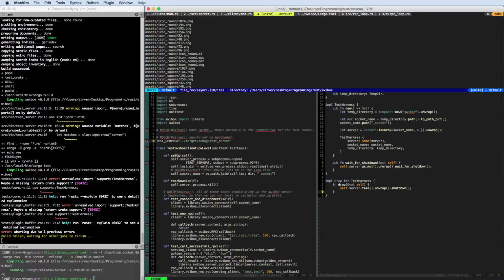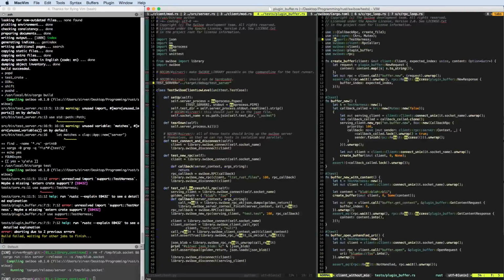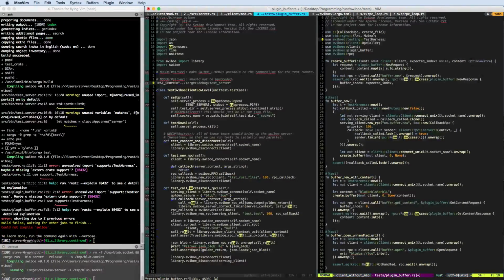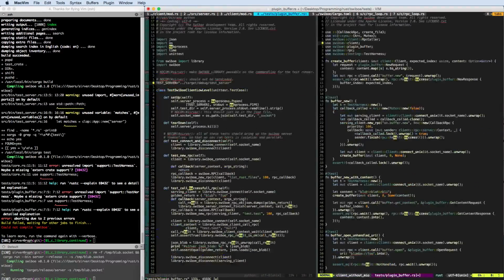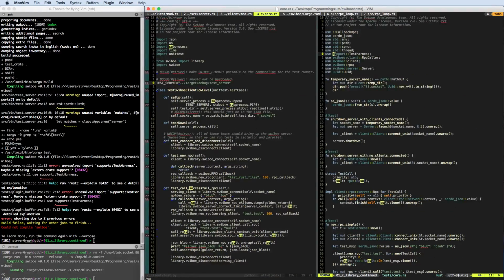And here too. So tests plugin buffer is complaining that support is no longer existing, and that's true. It is actually called Swiboe testing now. And the same for plugin for core, tests core. Here also support test harness is now called Swiboe testing test harness.